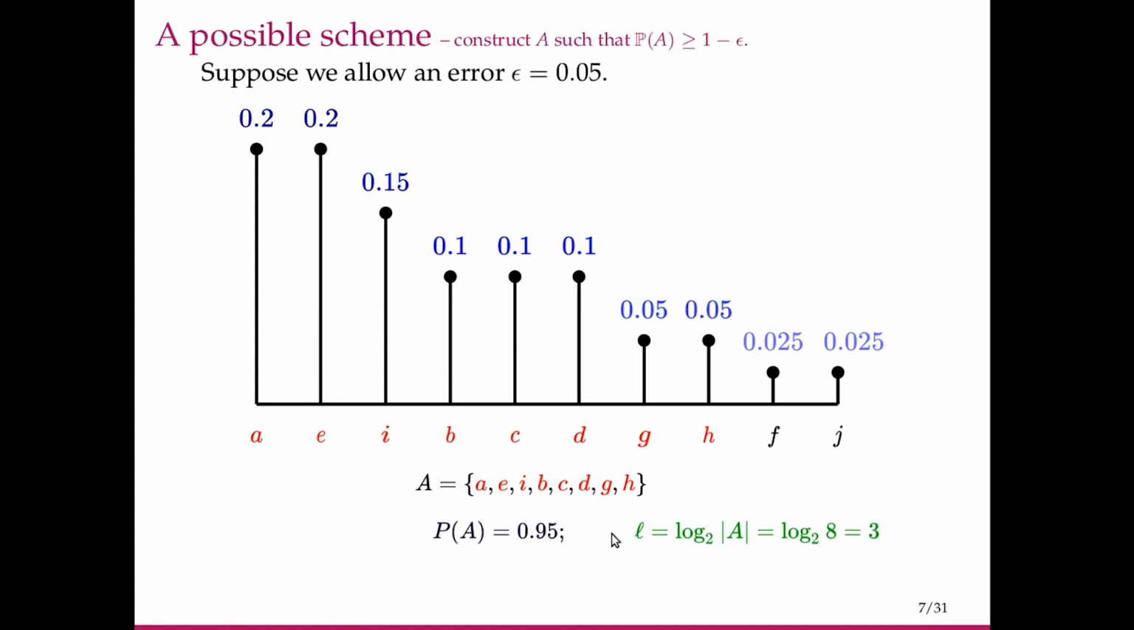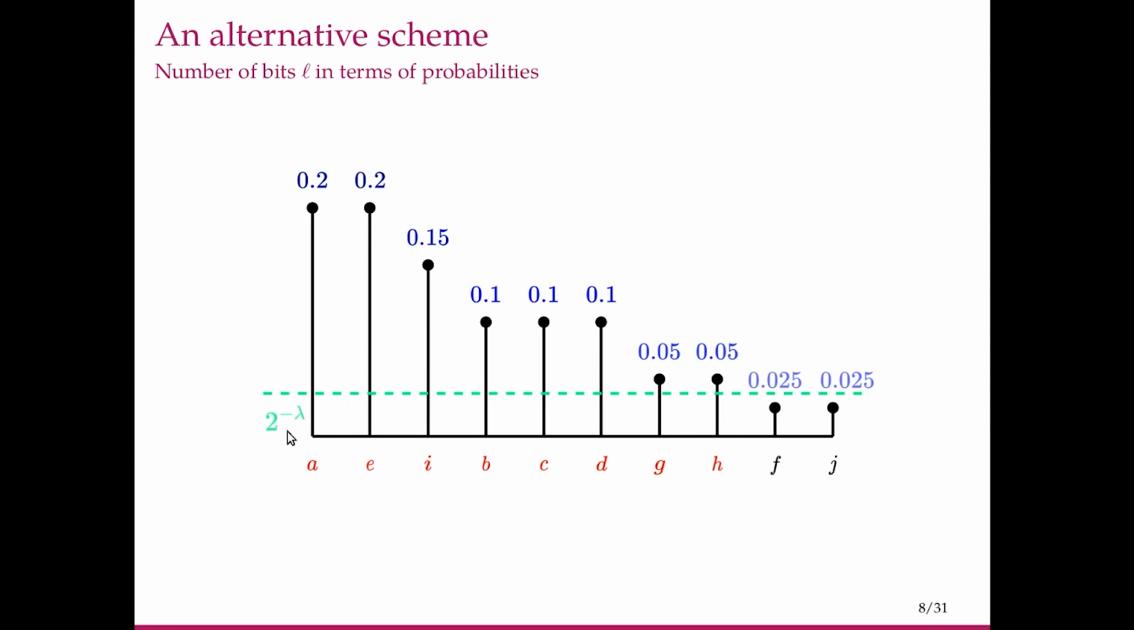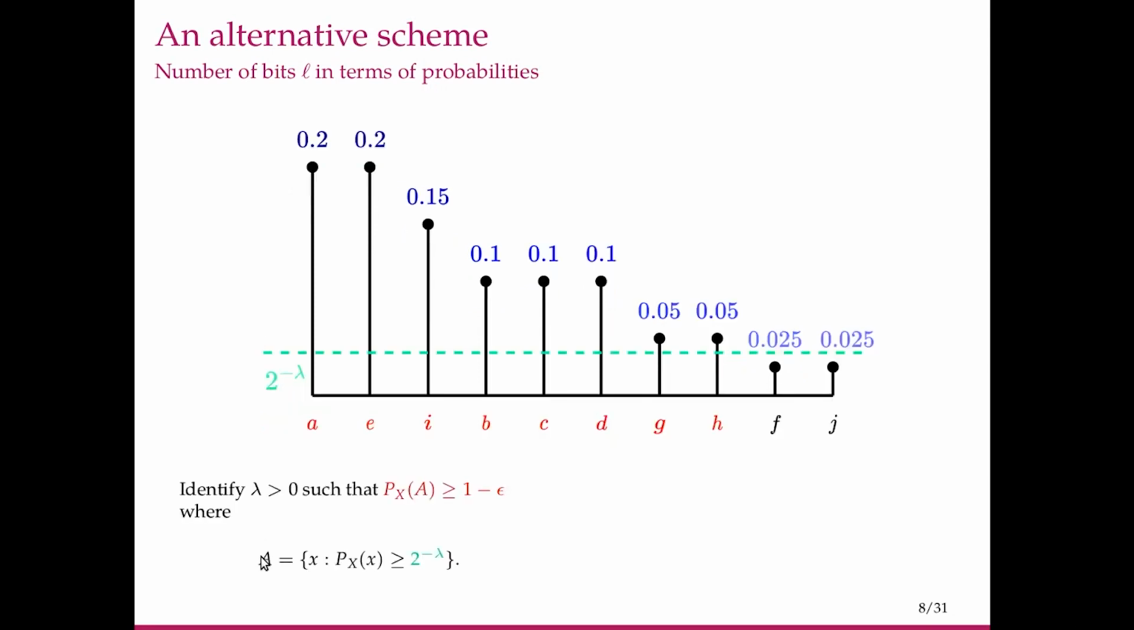Let us look at an alternative scheme. Say we collect all those symbols into the set A for which the probability of occurrence of that symbol is greater than or equal to 2 to the minus lambda for some parameter lambda. So let's construct such an A. A has all those symbols for which the probability of that symbol is greater than or equal to 2 to the minus lambda. Then our task boils down to identifying a lambda such that this set A has probability greater than or equal to 1 minus epsilon.